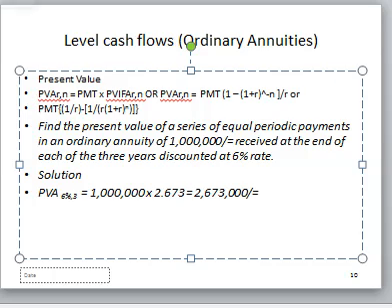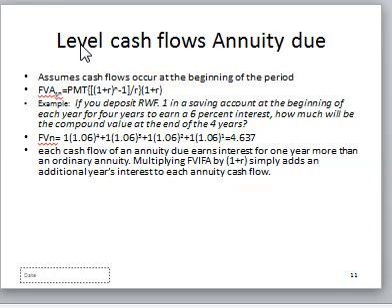So let's look at level cash flows, but in this case we are looking at annuity due. As I said earlier, if it is annuity due, the cash flows occur at the beginning of the period. Because your cash flows occur at the beginning, there is always an extra period that you need to compound.